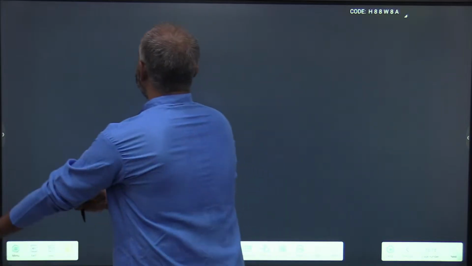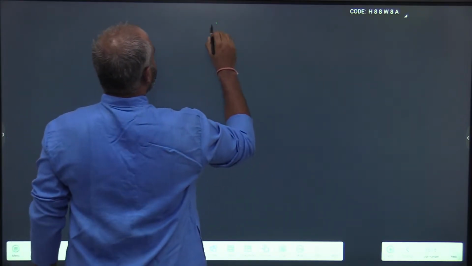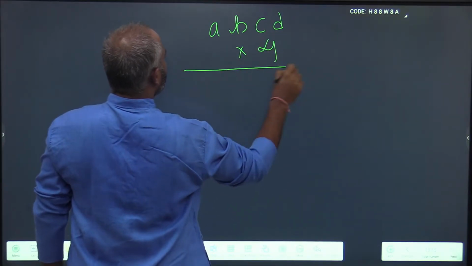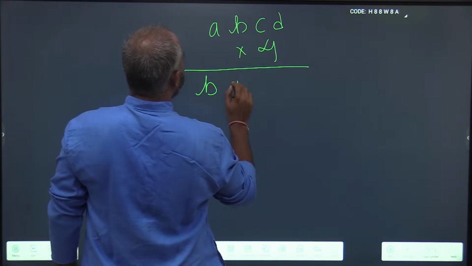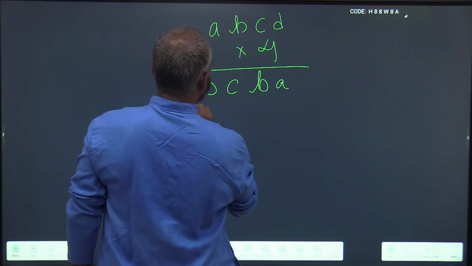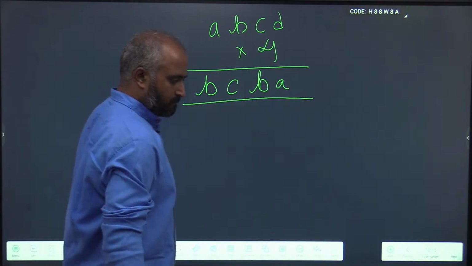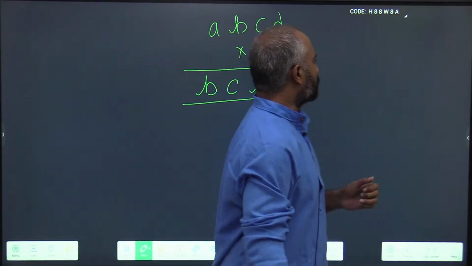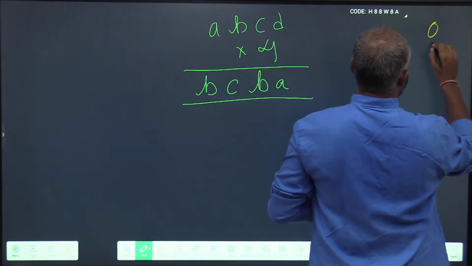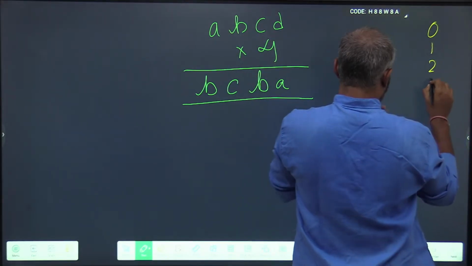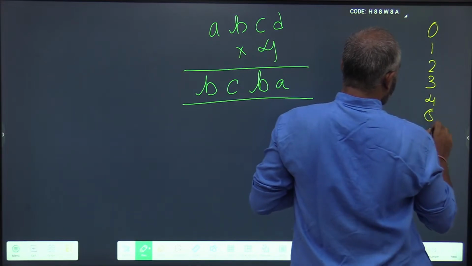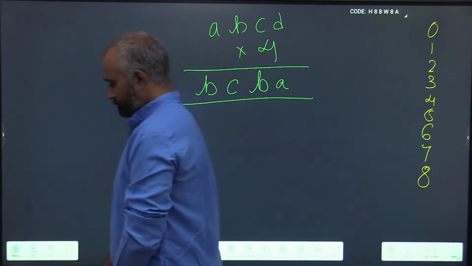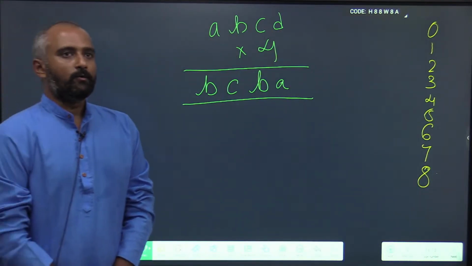Okay, now let's start. A, B, C, D into 4 gives me D, C, B, A. To avoid confusion, I'll name my digits at the edges.